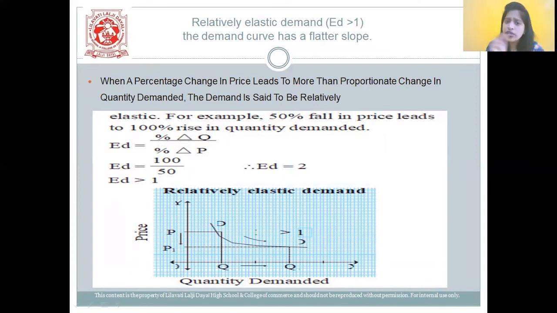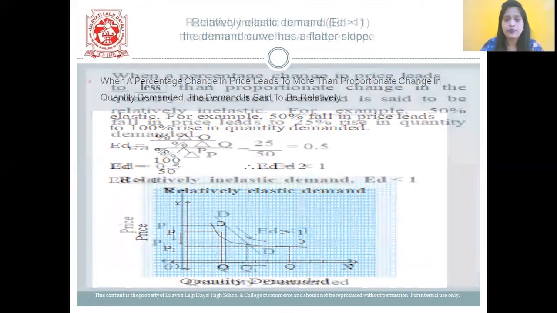So the change in price led to a bigger, more than proportionate change in the quantity demanded. Here you can see the demand curve is flatter, because you get a greater change in the quantity demanded for a change in price.